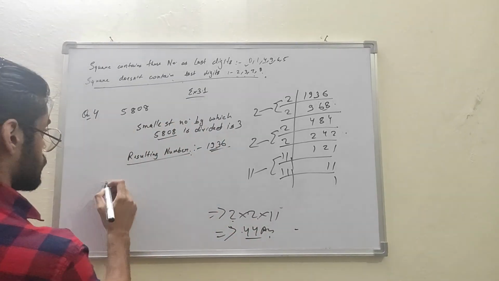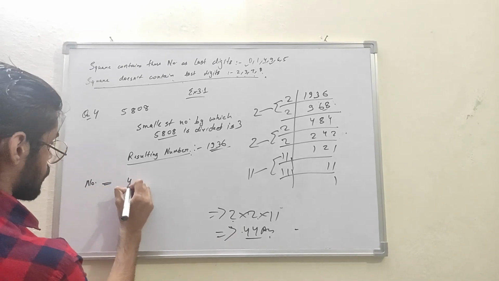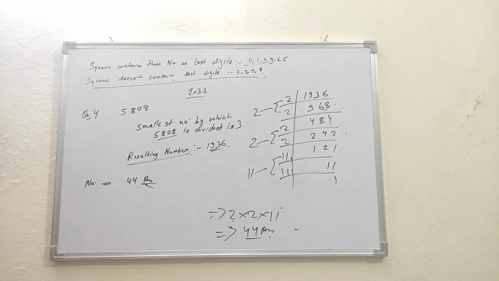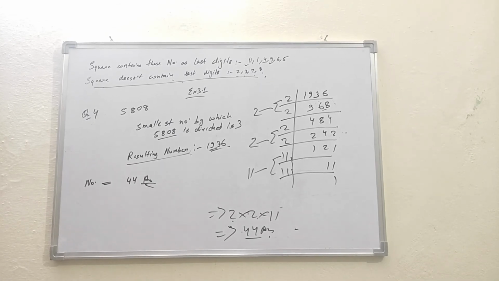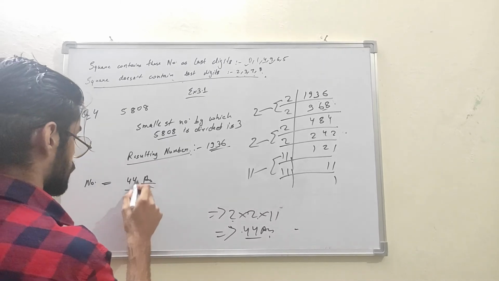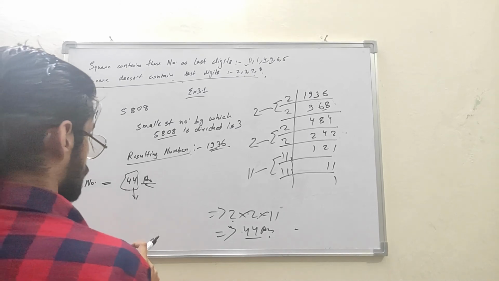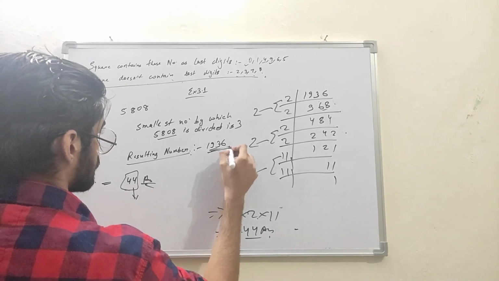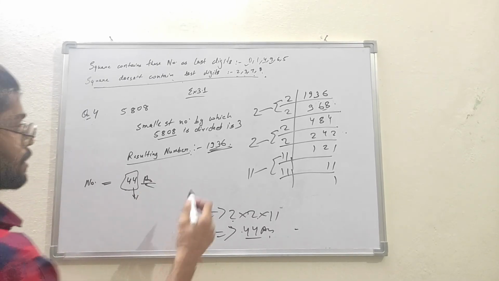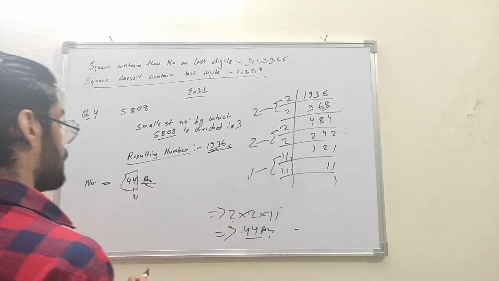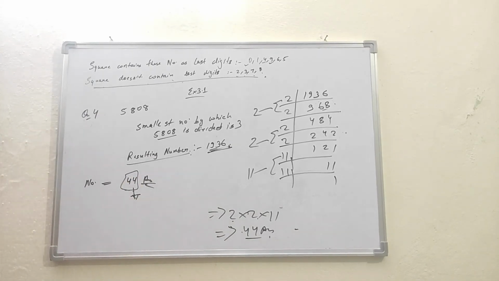So the number is 44. Okay. So 44 is the square root of the resulting number. This is the number whose square is this. That is part B: find the square root of 1936, then we will get 44. So this exercise is completed.